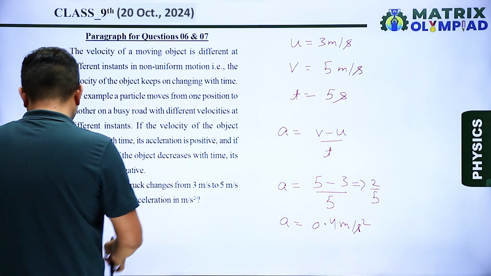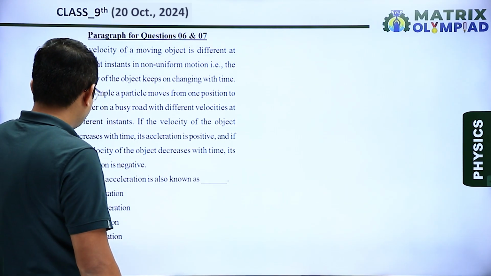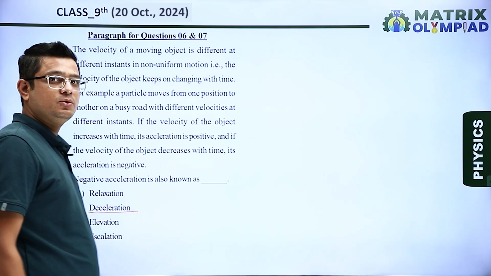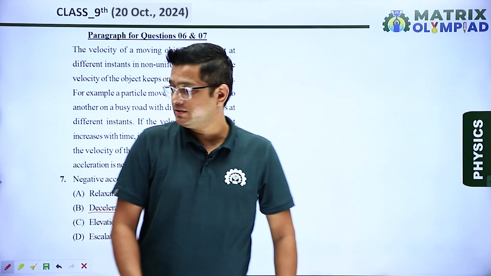Okay. Next question. Very simple question. It is said negative acceleration is also known as deceleration, or it is also known as retardation. Okay. So B is our correct answer.